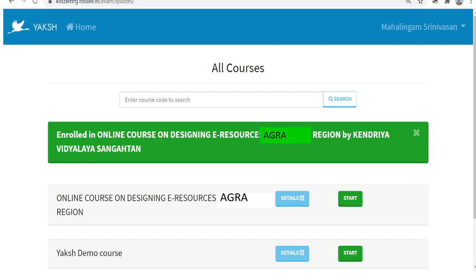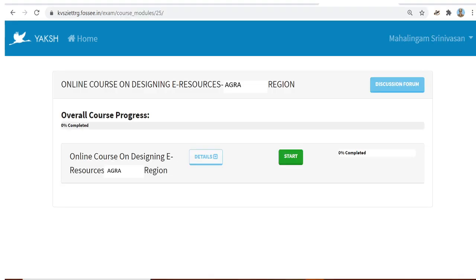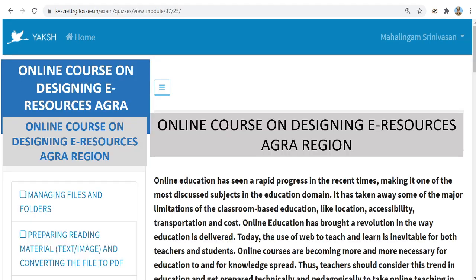Here also you are seeing two courses. As usual, X demo course, ignore. Then you start to go inside online course, Agra region. It will take you once again to a page which is the start page for the online course on designing e-resources, Agra region. There is a discussion forum where you can ask questions. Now you have to click start to enter the course.